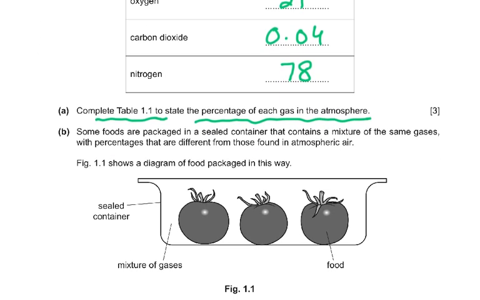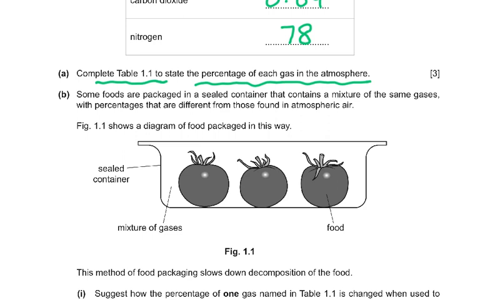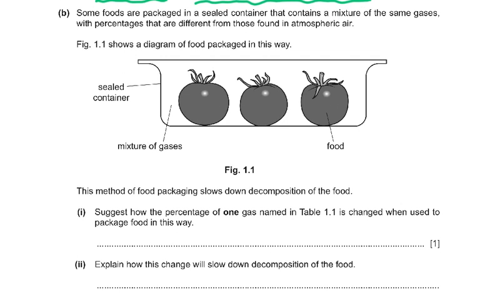Then coming to the B part of the question, some foods are packed in a sealed container that contains a mixture of the same gases with percentages that are different from those found in the atmospheric air. Figure 1.1 shows a diagram of food packaged in this way: sealed container, mixture of gases and food. The method of food packaging slows down decomposition of the food. What does the decomposition need? Bacteria and fungi, and they need the oxygen of the air to respire and release energy.